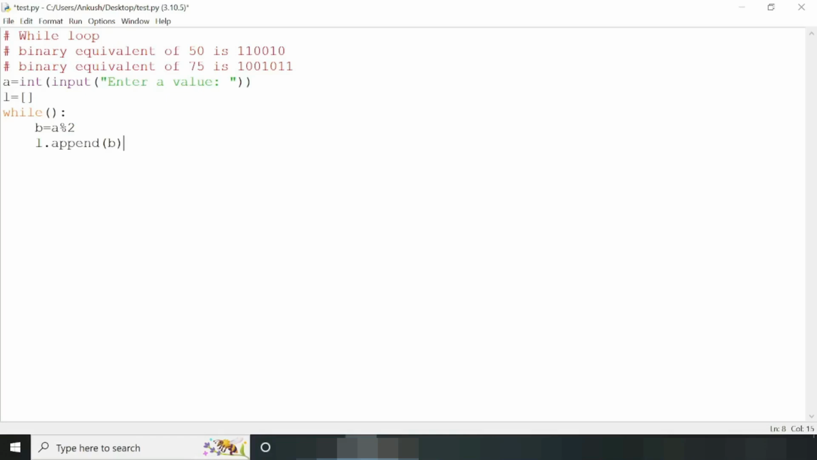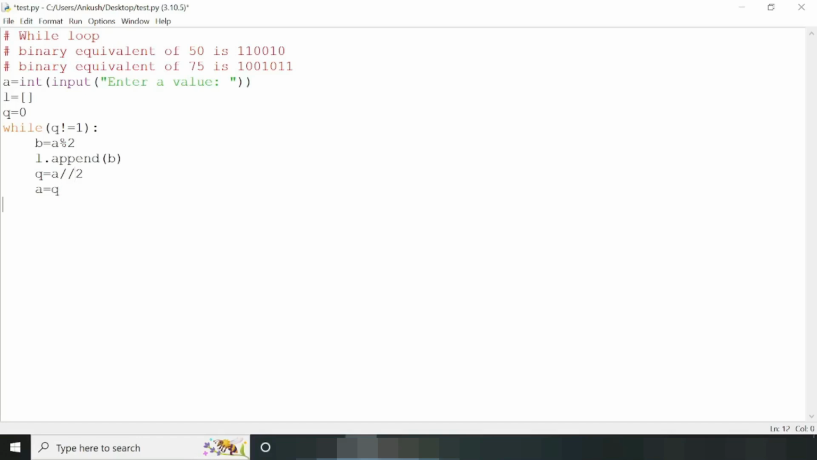And we are also interested in calculating the quotient, because here the condition will be based on this quotient. So we need to calculate the quotient, like q equals to a divided by 2, and then we need to write a equals to q, because in the next iteration the dividend will be the previous quotient. And actually here we need to use floor division, otherwise we are not going to get our expected output.